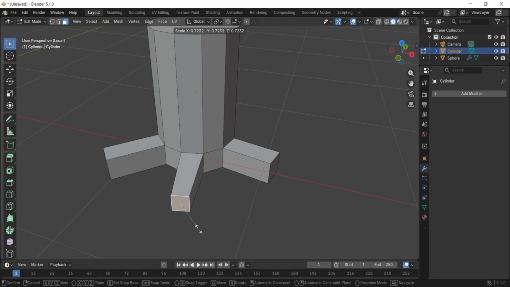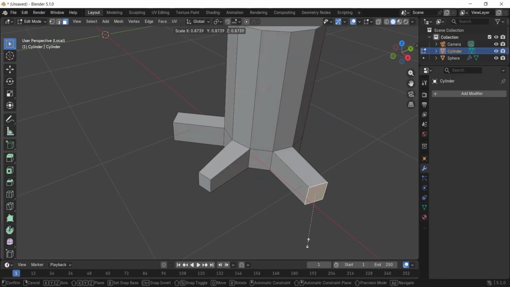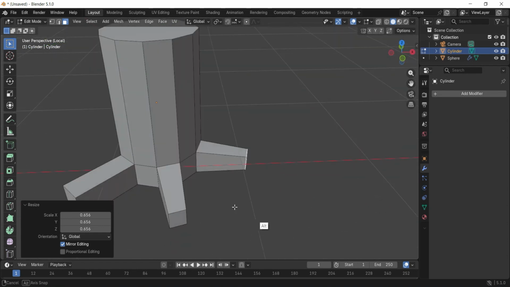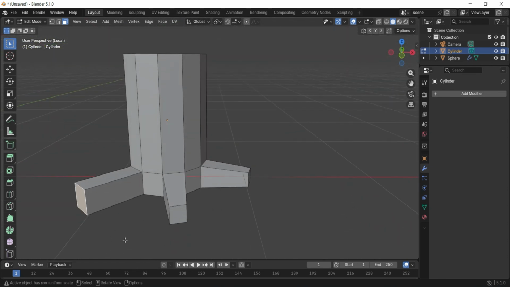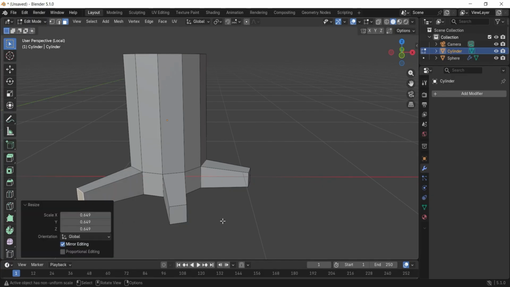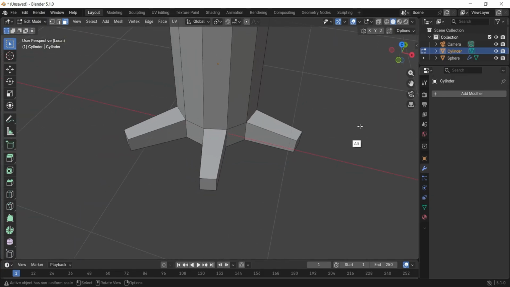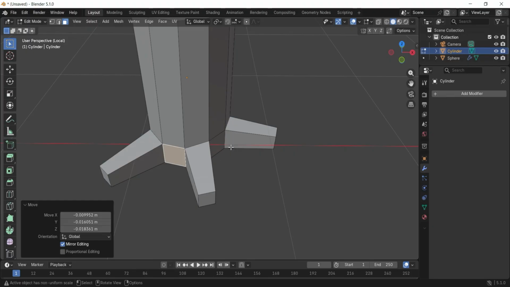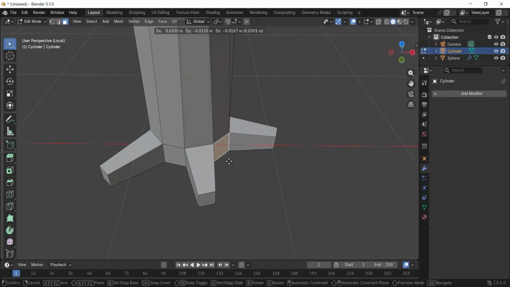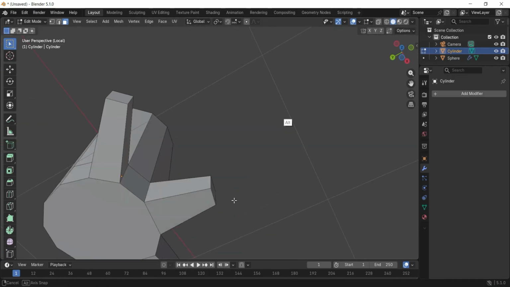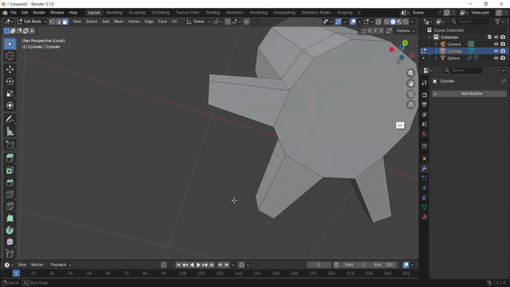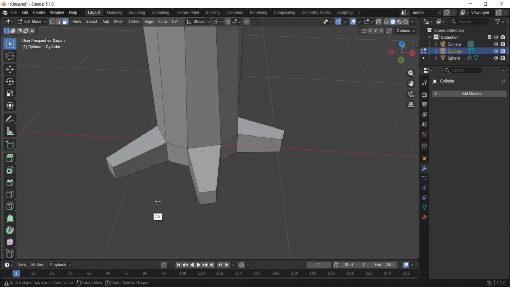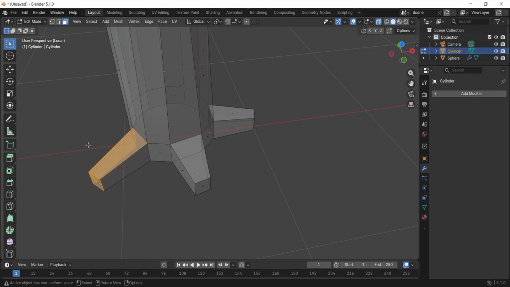Select the front face and scale it down using S. Select those faces and move them up using G. Alt+Z to enable X-ray mode. Select those feet and scale them using S until you're satisfied.